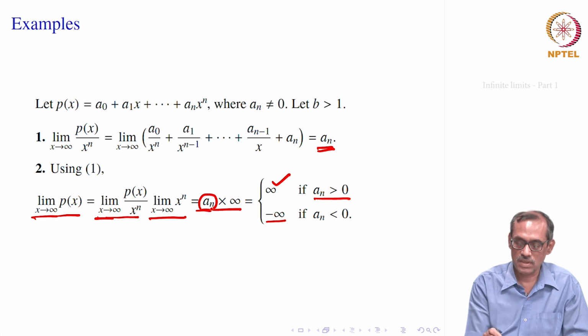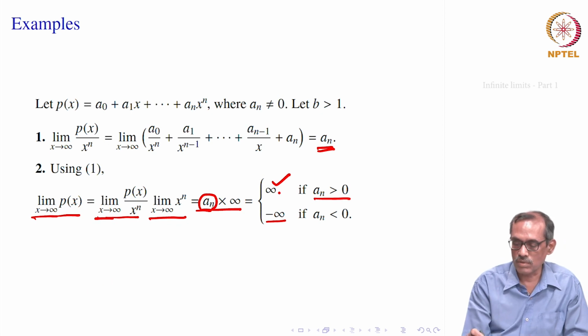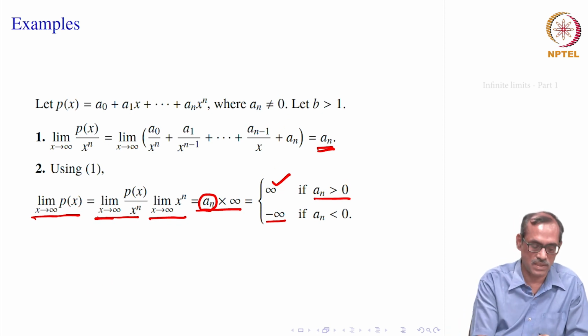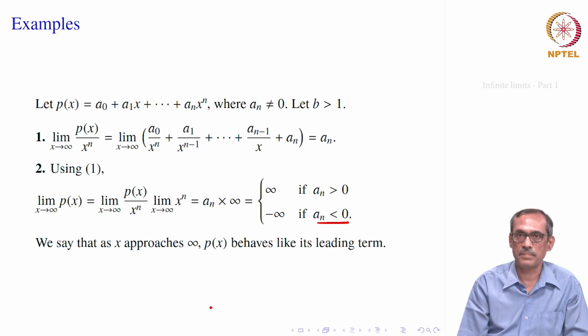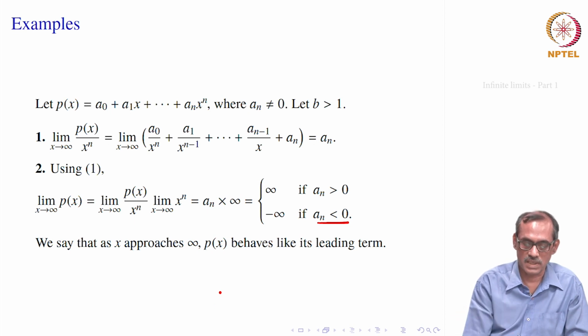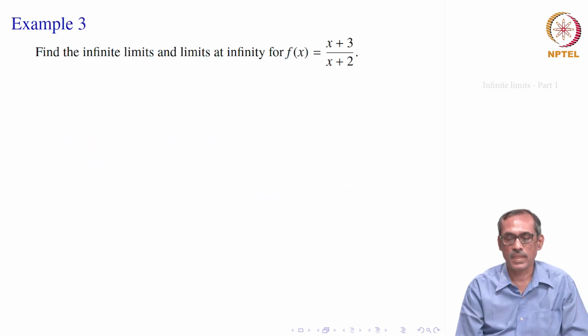So, that means formally we will be writing informally a_n times infinity, where a_n negative is really minus infinity, but that is really the sense in the formal way. Okay. So, that means the limit as x goes to infinity of p(x) is equal to infinity if its leading coefficient is bigger than 0, and it is minus infinity if its leading coefficient is smaller than 0. So, it almost behaves like its leading term, that is what we say, but only in sign. The answer is infinity anyway, either plus or minus. Let us go to the next problem.